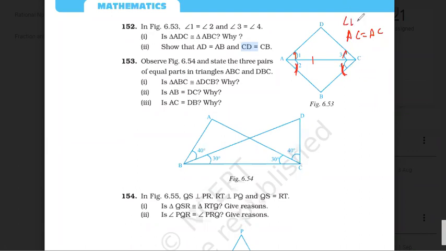Angle 1 is equal to angle 2 given. AC is equal to AC common. Angle 3 is equal to angle 4 given. So triangle ADC is congruent to ABC, using ASA. Then AD is equal to AB CPCT and CD is equal to CB CPCT, right? Yes, CPCT. Now 143. Are you getting all these problems? Do you have doubt in these?